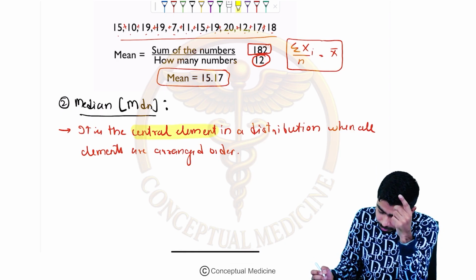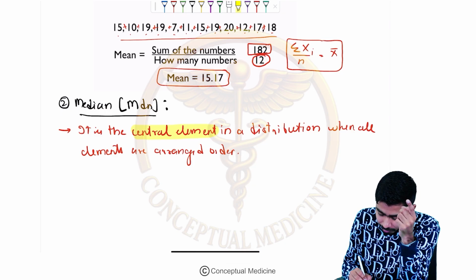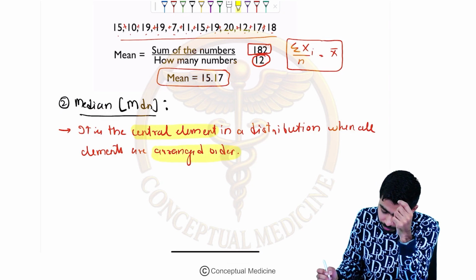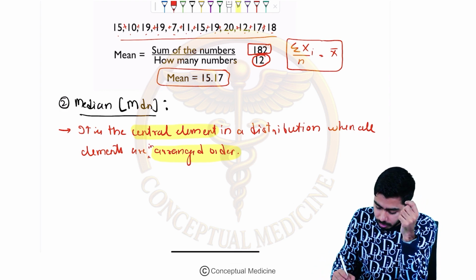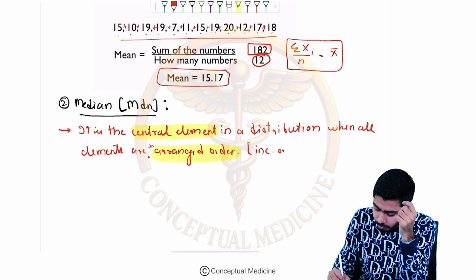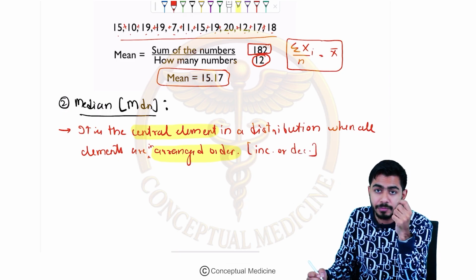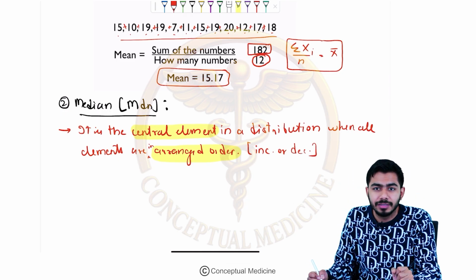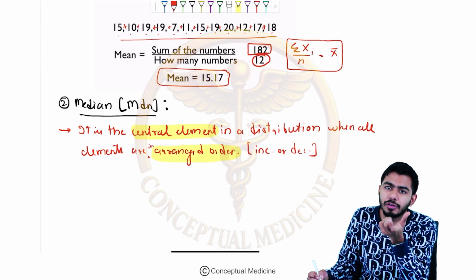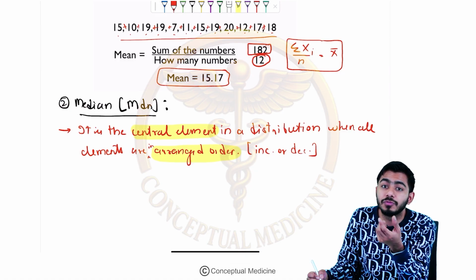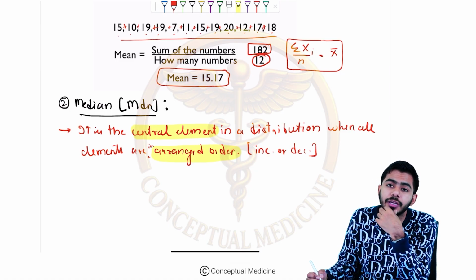Now the point over here is that elements are in arranged order, either increasing or decreasing. If I am talking about ordering them, then median comes, and median means which scale of data you are thinking about?